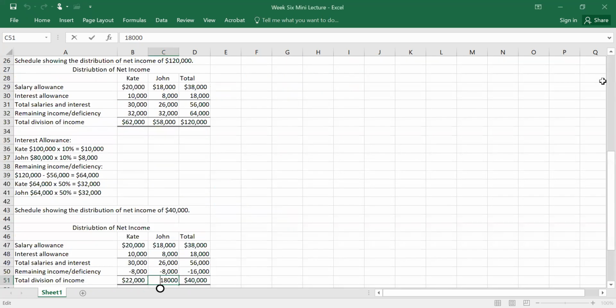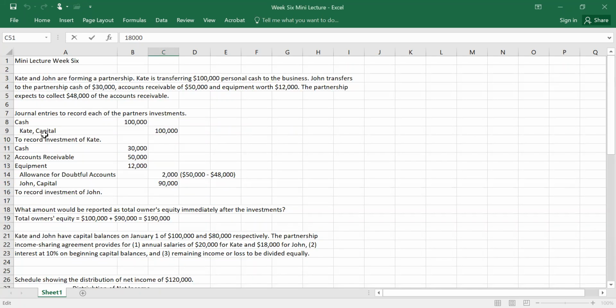So of course we have Kate. She contributed cash of 100,000, so we're debiting cash 100,000 and crediting Kate Capital 100,000. John is transferring cash of 30,000, so here we're debiting 30,000 cash.